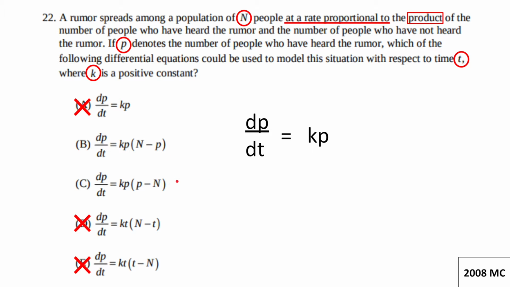So, we need to figure out what represents the number of people who have not heard the rumor, since we already have P here. We have the total population N, and we need to take away those who have heard the rumor, so we need to subtract P, which gives us B as our final answer. Now, if you'll excuse me, I have a mystery to solve.